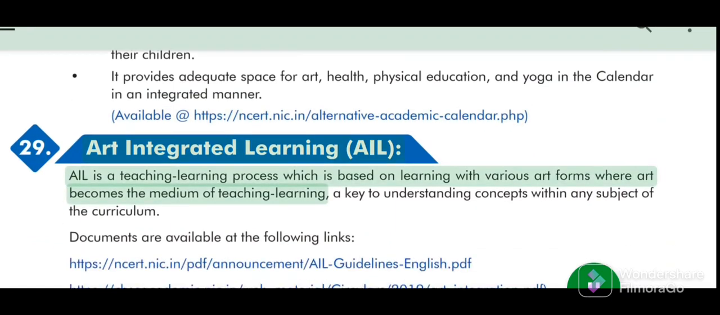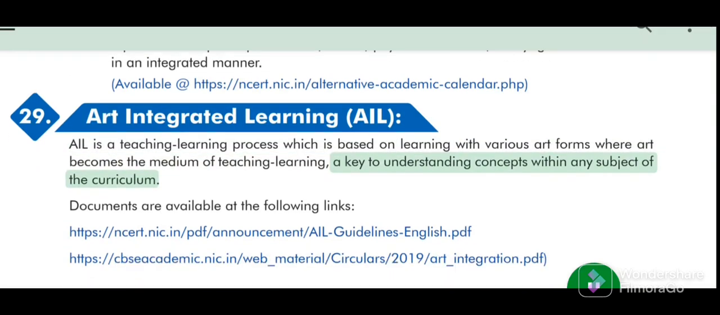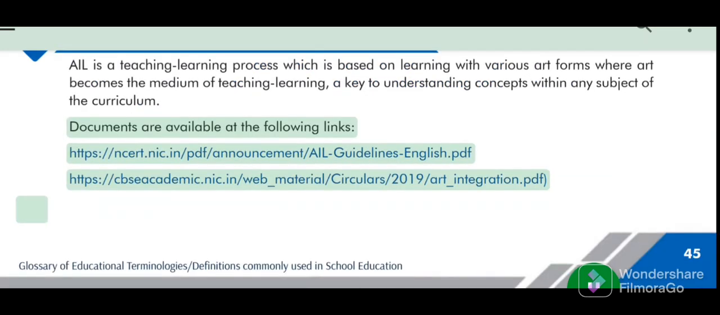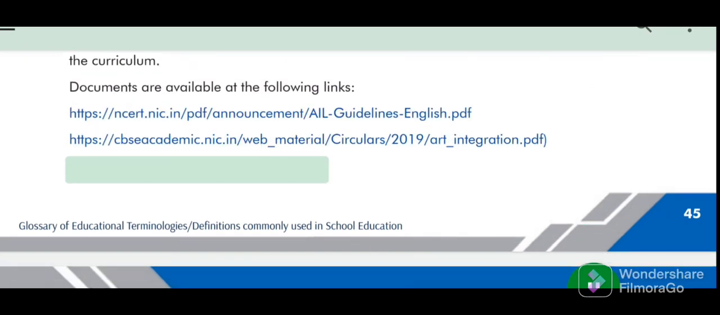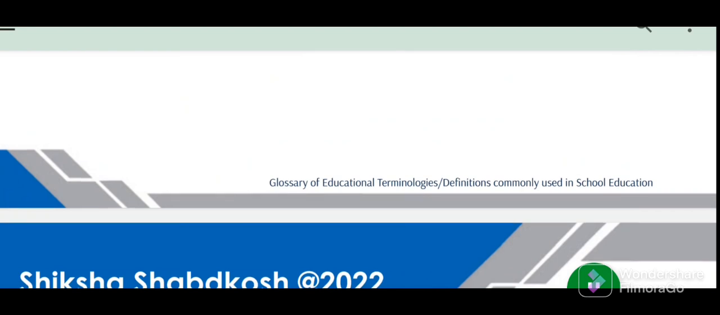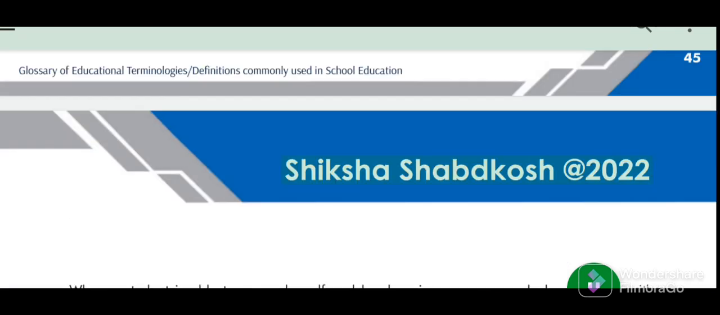Art Integrated Learning is a teaching-learning process based on learning with various art forms, where art becomes the medium of teaching-learning, a key to understanding concepts within any subject of the curriculum. Documents are available at the following links. Web Links 30. Assessment as learning. Glossary of educational terminologies, definitions commonly used in school education. Shiksha Shabdkosh 2022.